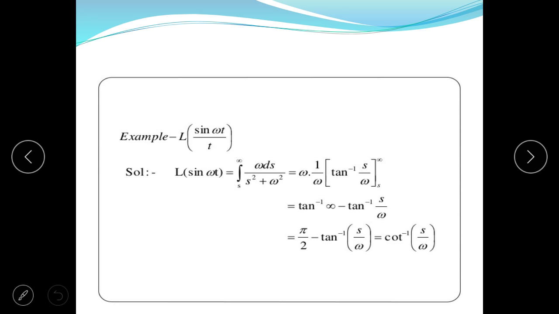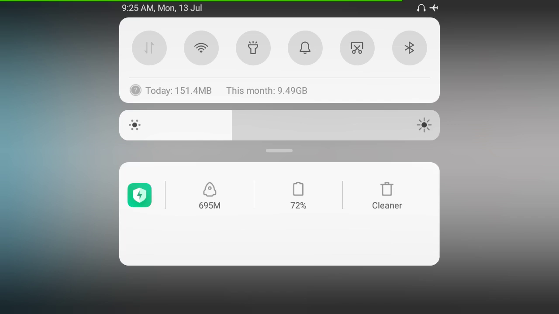Next is an example: Laplace of sin omega t upon t. That is the integral from 0 to infinity of omega upon s square plus omega square ds, or omega times 1 upon omega tan inverse s upon omega from 0 to infinity, or that is equal to tan inverse infinity minus tan inverse s upon omega, that is pi by 2 minus tan inverse s by omega, that is equal to cot inverse s upon omega.